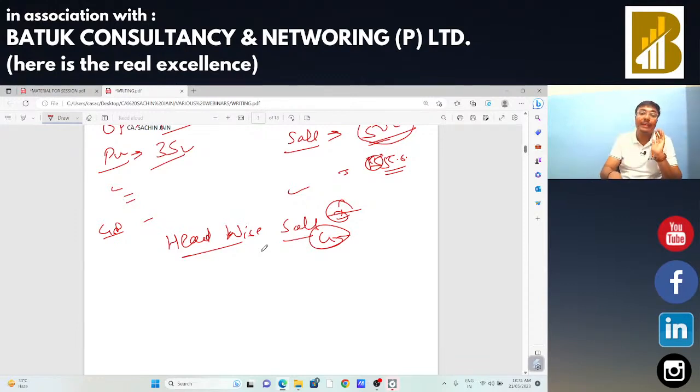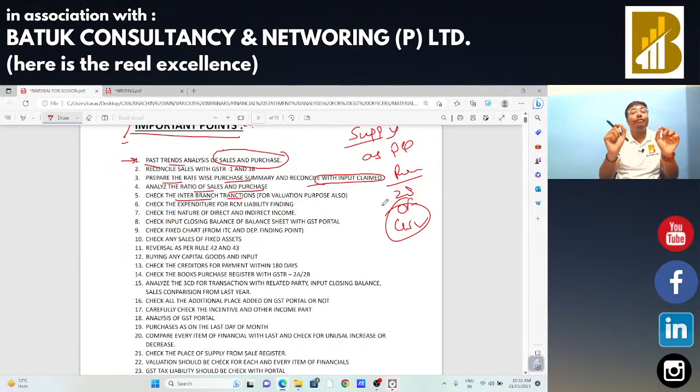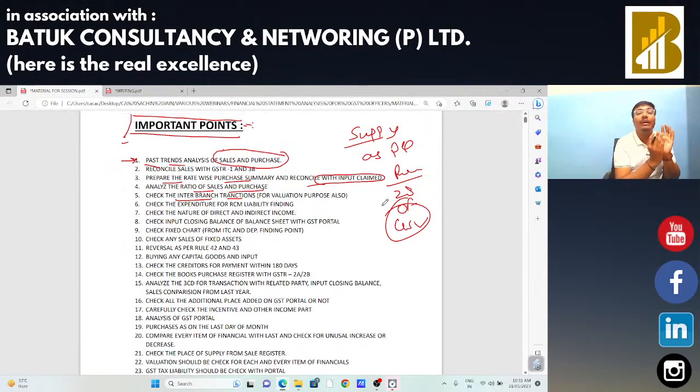Sir, you got the point in case of inter-branch transactions. So you need to be very much careful from the valuation point of view. You can find revenue leakages on account of the valuation point of view. Sir, we had covered around 5 important points from the analysis of financial statement. Each and everything is okay for you?